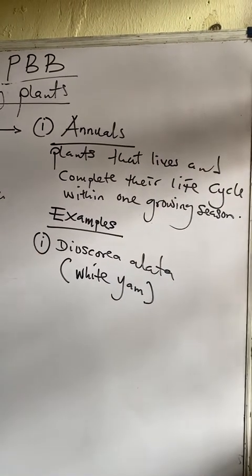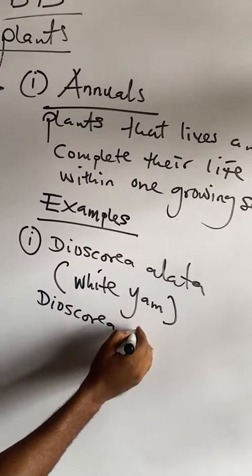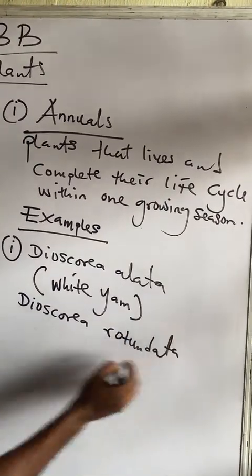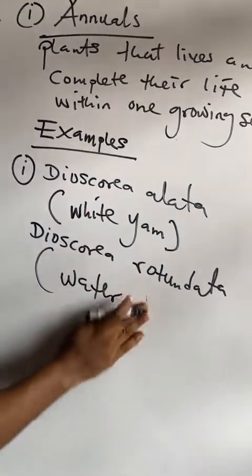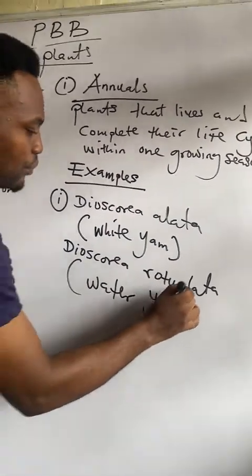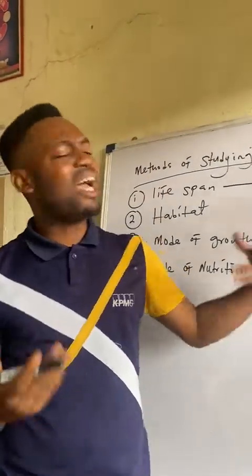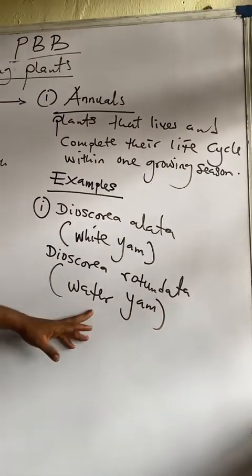If I should make this Dioscorea rotundata, this will be water yam, meaning that we have various species of yam. If we say Dioscorea alata, we mean white yam. If we say Dioscorea rotundata, we mean water yam.